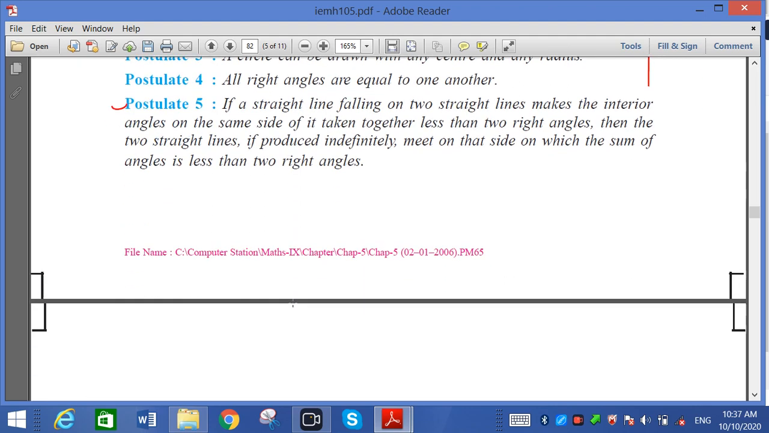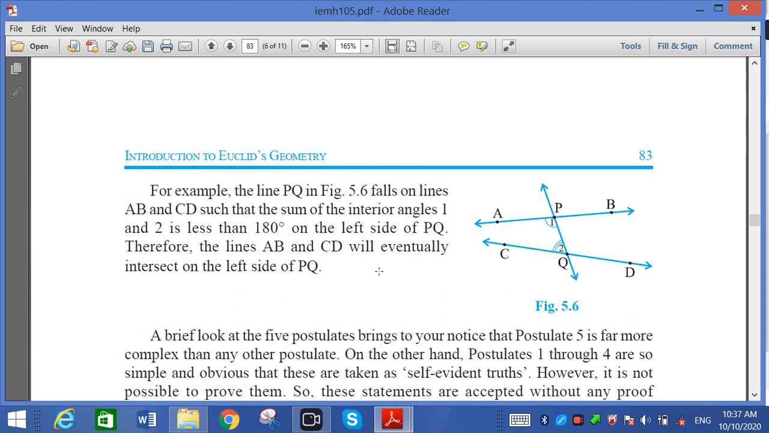Now we have to see the figure. Figure જોઈએ તો વધારે clarify થાય. Example: line PQ falls on the lines AB and CD. The sum of interior angles 1 and 2 is less than 180 on the left side of PQ. Therefore, lines AB and CD will eventually intersect on the left of PQ.